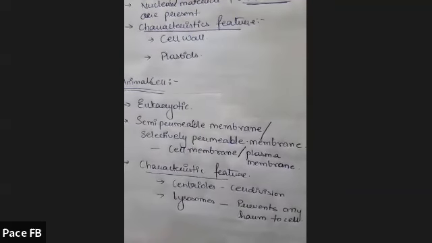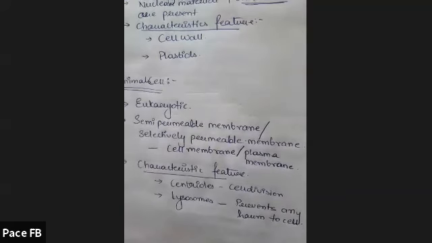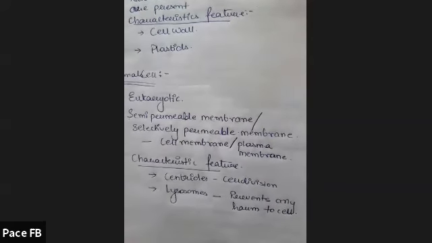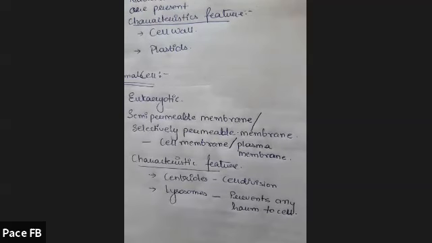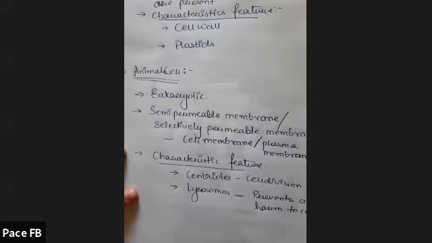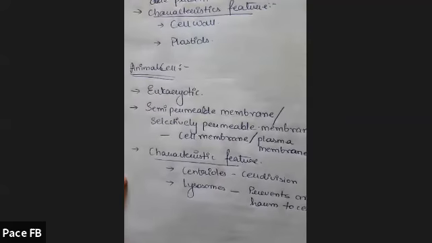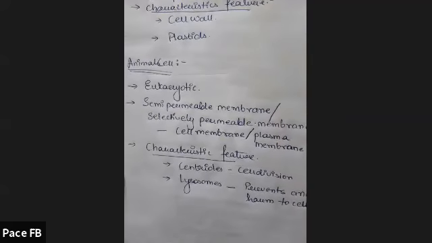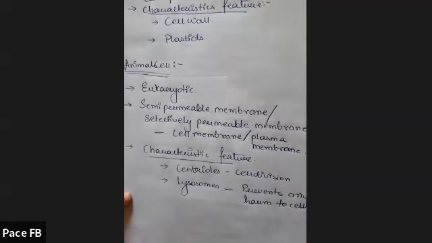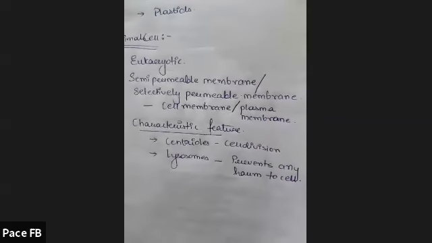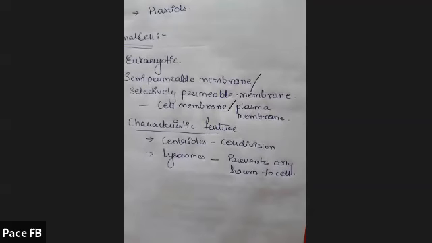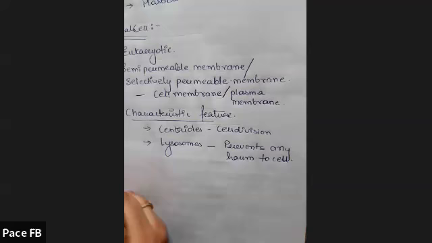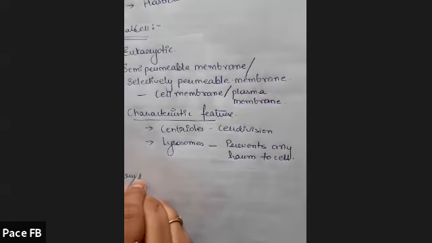So till now we have discussed plant cell and animal cell. Plant cell: eukaryotic, nuclear membrane, genetic material present, characteristic features are cell wall and plastids. Animal cell: eukaryotic, with a semi-permeable, selectively permeable membrane called the cell membrane or plasma membrane, and the characteristic features are centrioles and lysosomes. Now, next we move on to different structures or cell organelles.